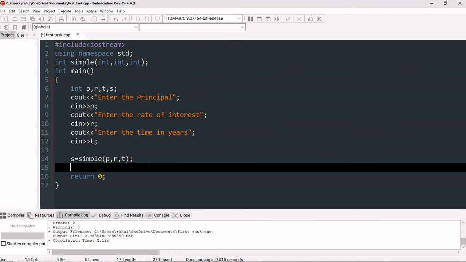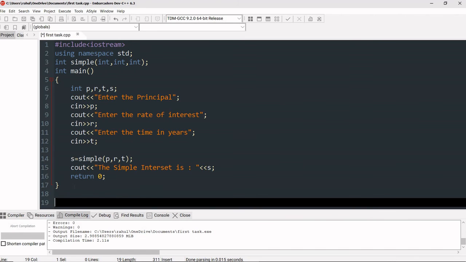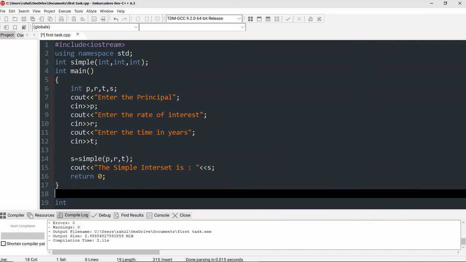Okay, so this is the function call and here we will print the output using cout, and the output will be the simple interest is, okay, and it is actually s. Okay, fine. So that's it. This is the function call, this is the function prototype. Now we are going to make the function definition. So it will be int simple and then here also we have to take three variables.